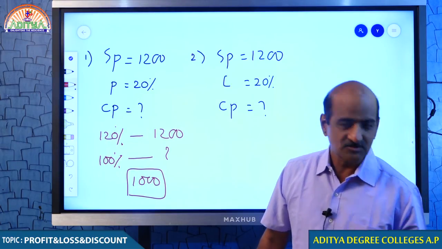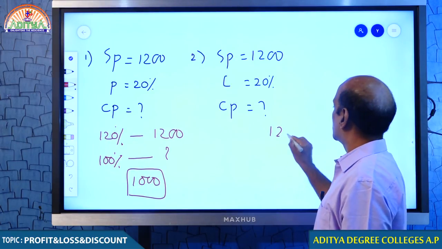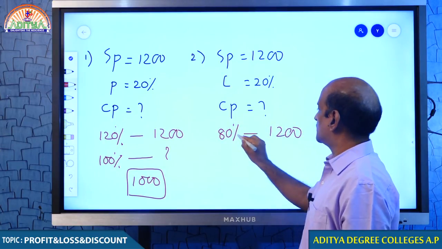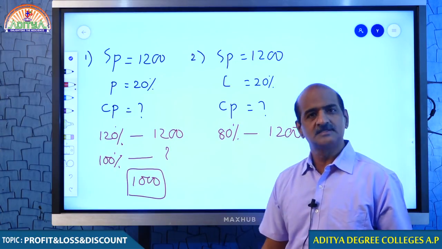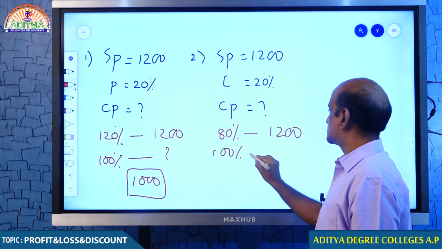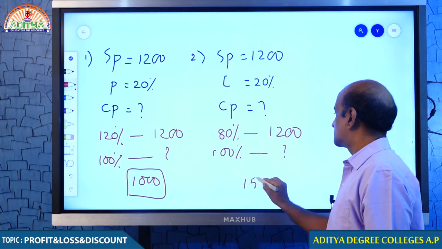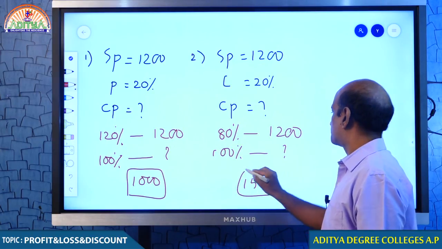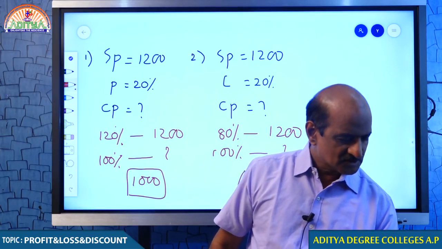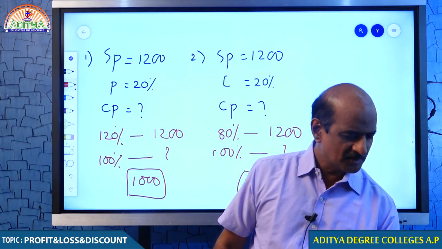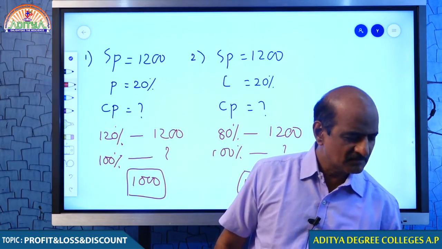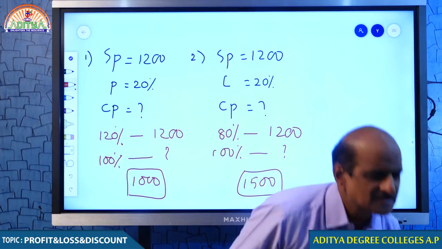Good. Just look at that. By selling an article for 1200 rupees, if you say that you lose 20%, which means to say that you recovered 80% of what is invested. When 80% is 1200, you must be questioning how much is 100%. Therefore, your answer must be 1500. I think you understand this. Okay. So, with this we understand what to be done when selling price is given. I believe that you are handling this question easily. Well done.